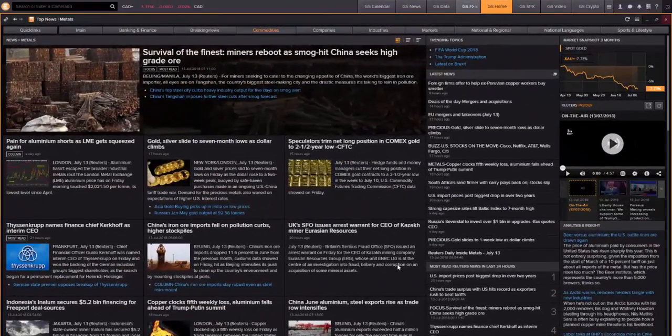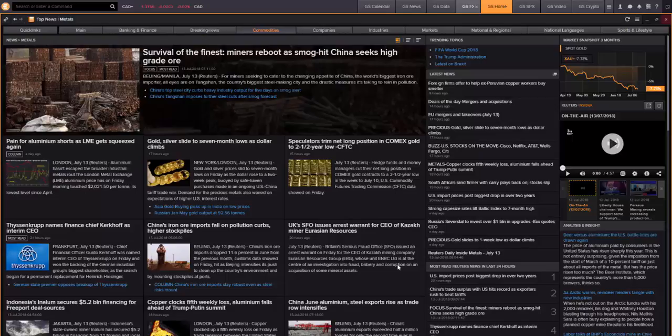So moving back to commodities, if we have a look at the metals and the data that we got on Friday, we've seen hedge funds and money managers cut their net long positions in COMEX gold contracts to a 2.5-year low, and we've also of course seen last week gold and silver prices break down to 7-month lows against the US dollar.